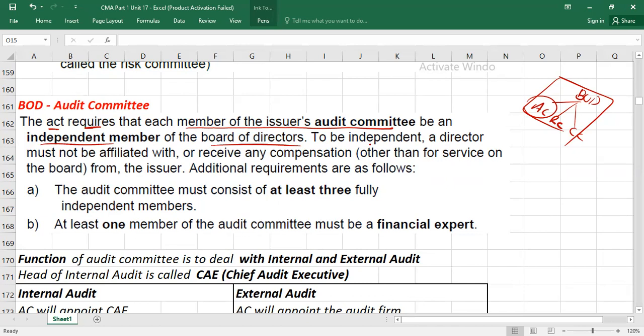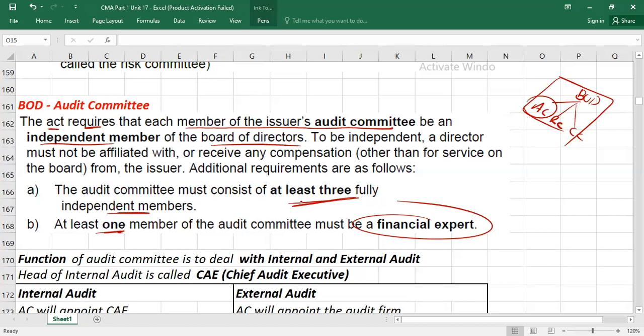Mostly these committees are headed by non-executive directors, because those people are considered independent. In the audit committee, there must be at least three people. You may have more than that, but the minimum composition is three independent directors, independent members. But one member must be a financial expert.